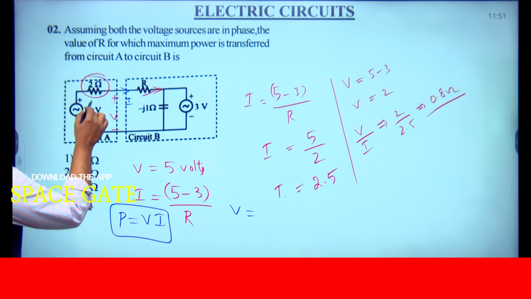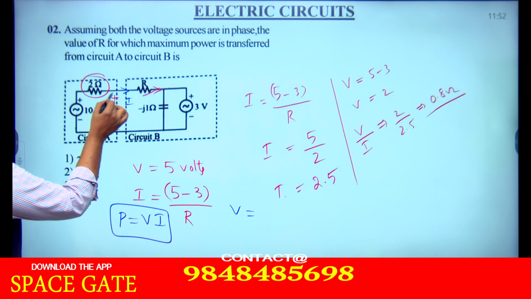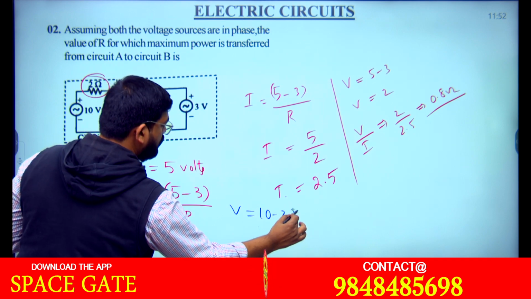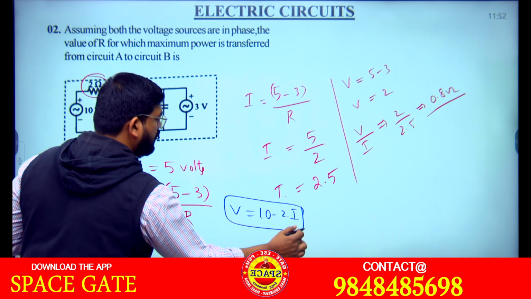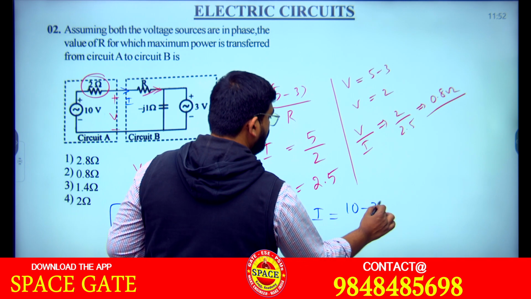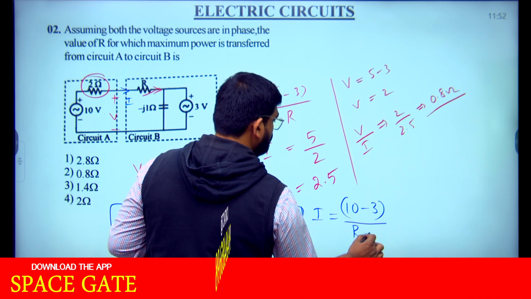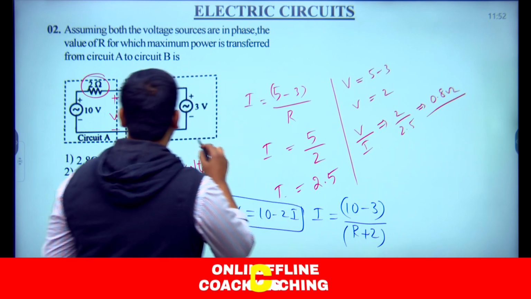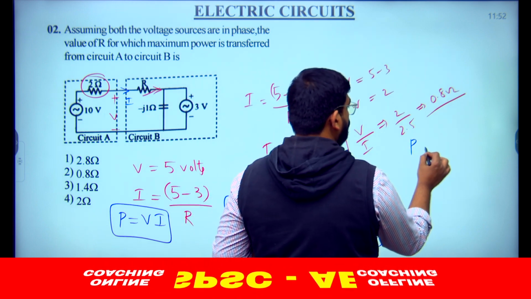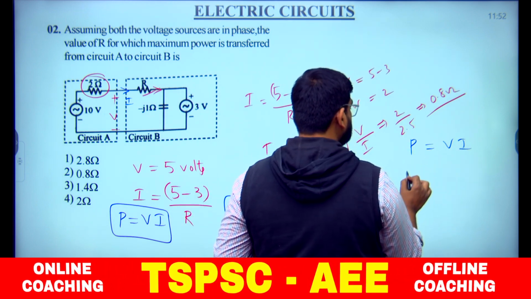So voltage means, if it is delivering the current I, then 10 minus only 2I we need to take. This is the voltage expression. And what is the current here? I is equal to 10 minus 3 by R plus 2, right or not? R plus 2. Voltage, current, both you got. Product of voltage and current will give the power.